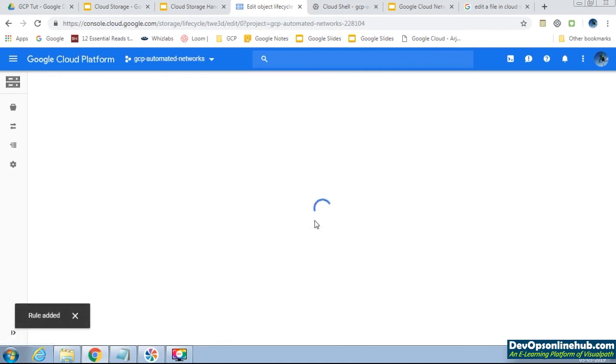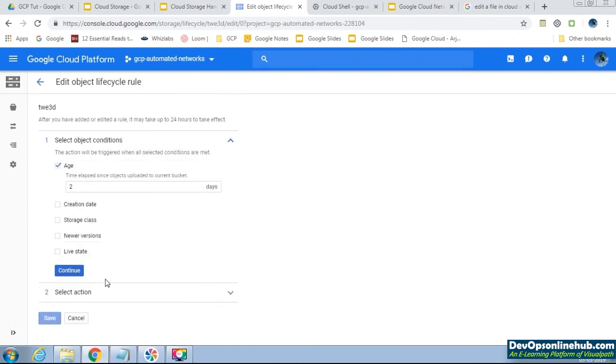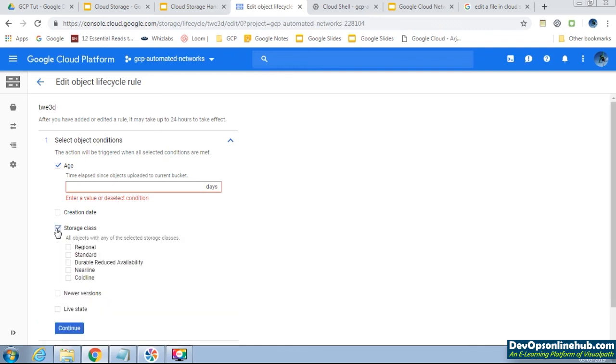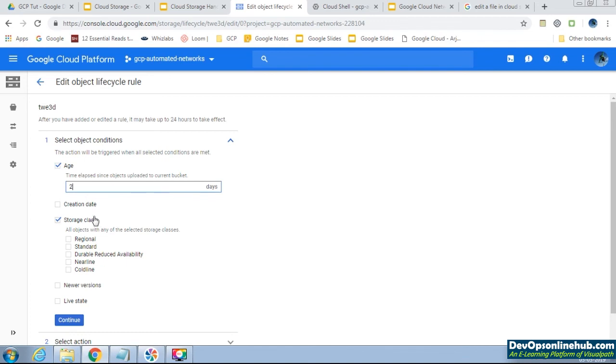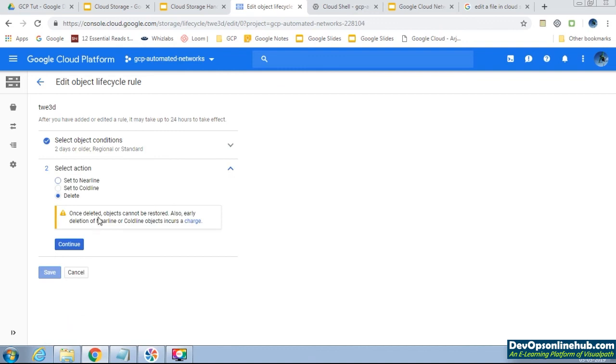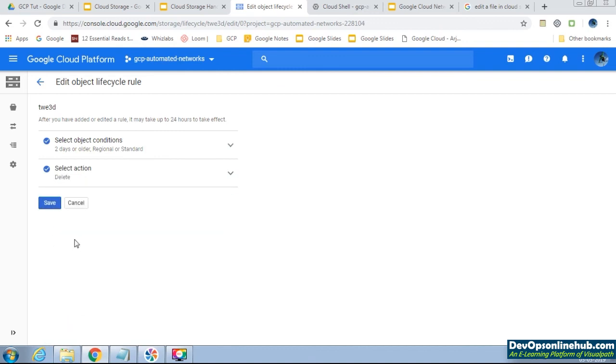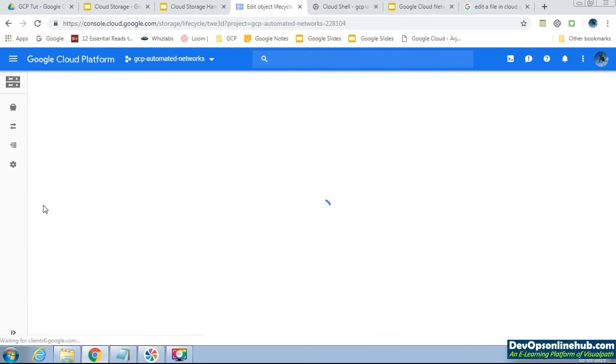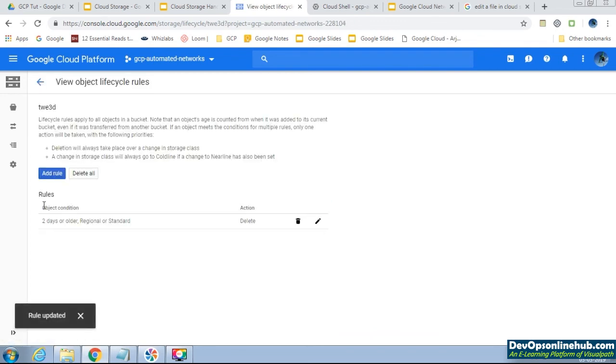For example, if you want to change it, just go here, or instead of days you can give storage class. We can give based on storage class, plus days also, like objects less than 2 days old which are in the storage class of standard or regional, then continue. Once deleted it cannot be restored, then continue, save. So that's how we can set the lifecycle policies.